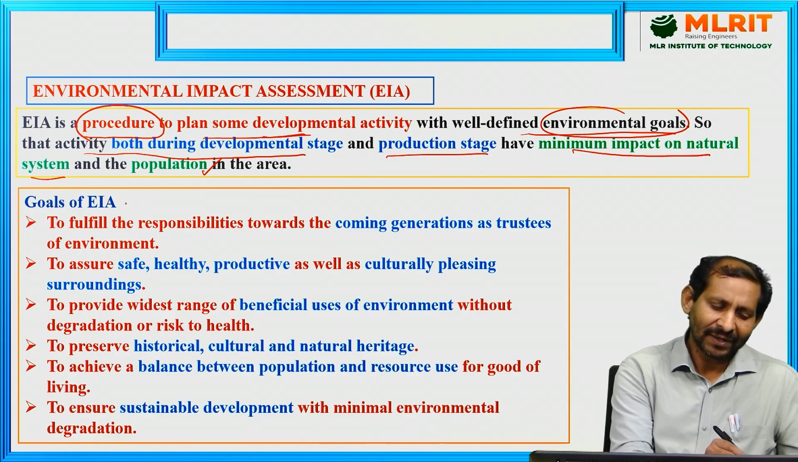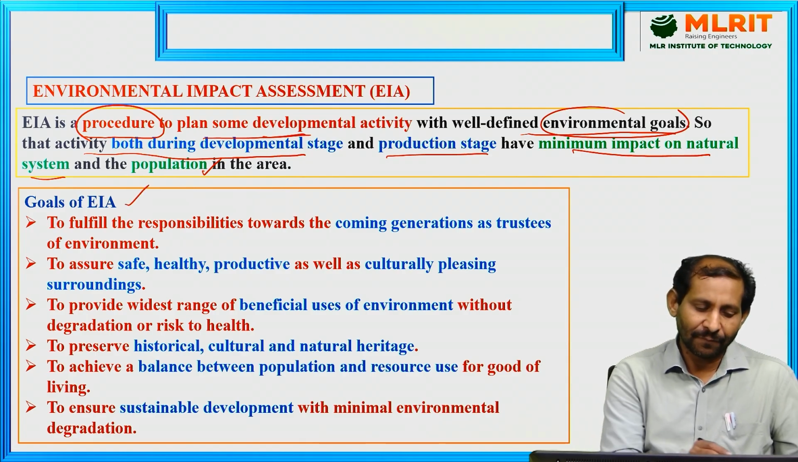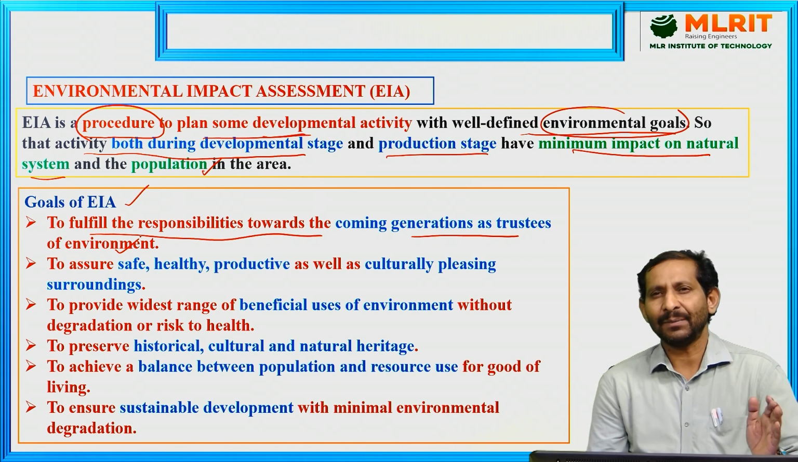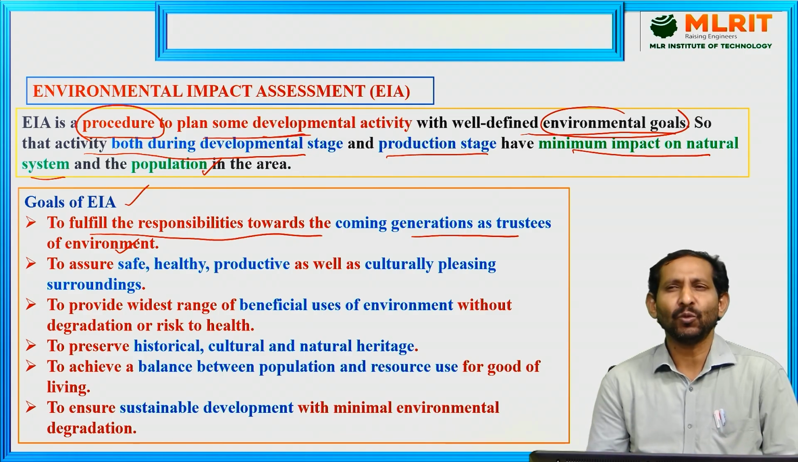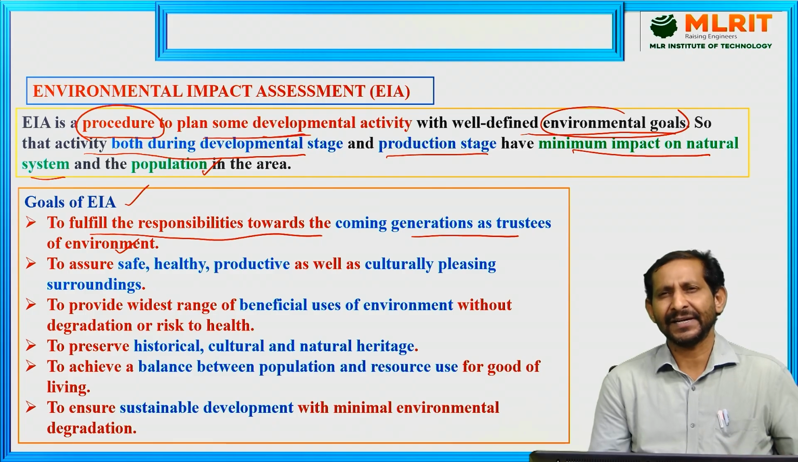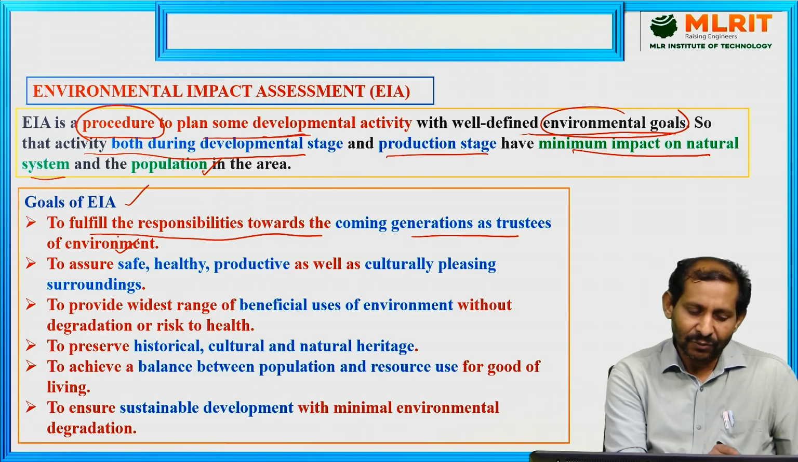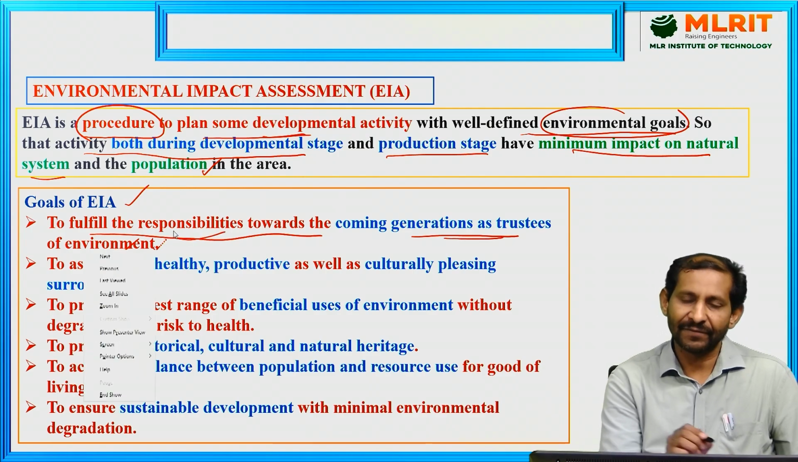Here, what are the major goals of the environmental impact assessment? The first one is to fulfill the responsibilities towards the coming generations as a trustee of the environment. For example, if a developmental activity is planned in a particular place and it completely removes the agriculture and forest, causing deforestation, the future generations will suffer. So we must fulfill our responsibilities towards the coming generations as trustees of the environment.